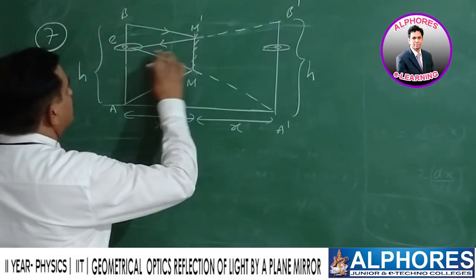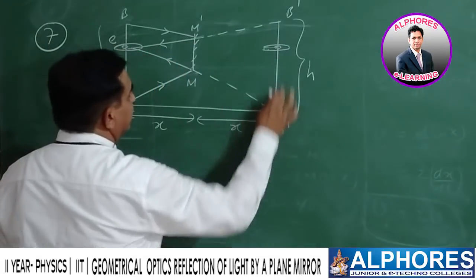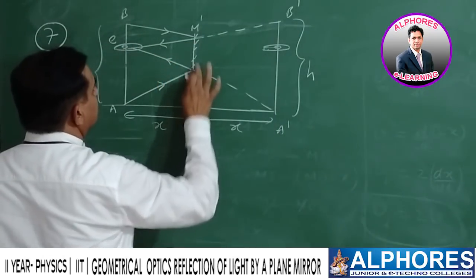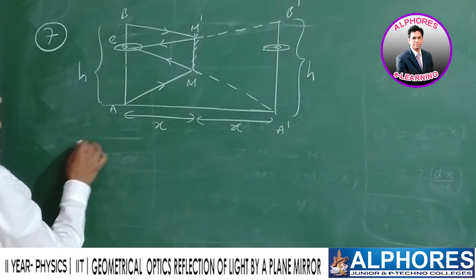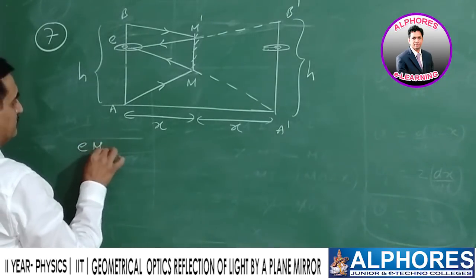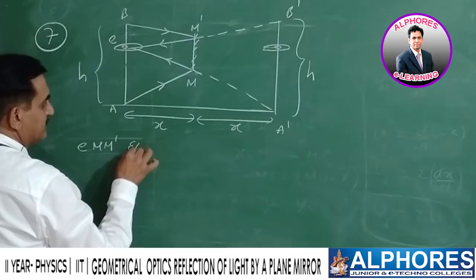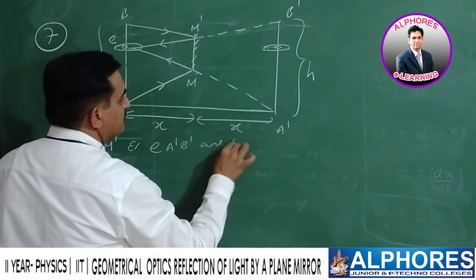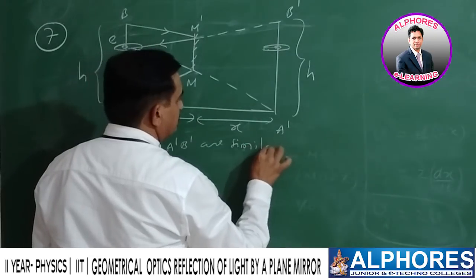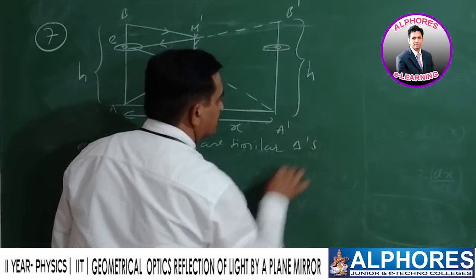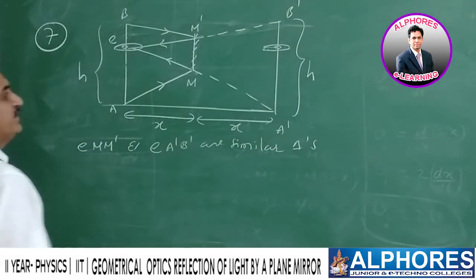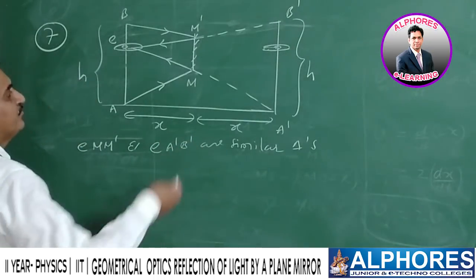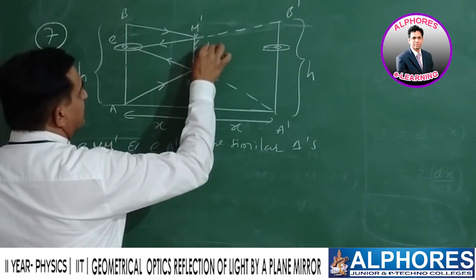Now from these two triangles, E A dash B dash and E M dash, similar triangles, E M dash and E A dash B dash are similar triangles. Therefore, we can take the ratio of corresponding sides. Let it be H dash.